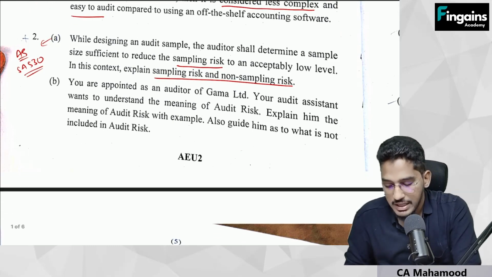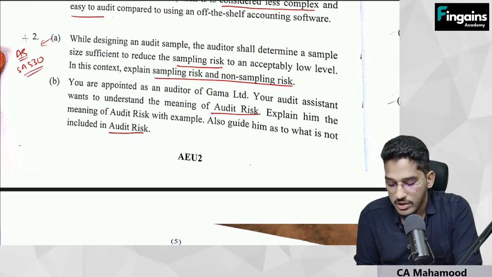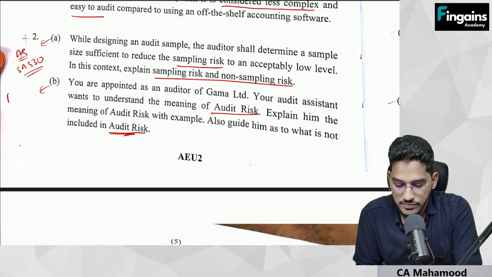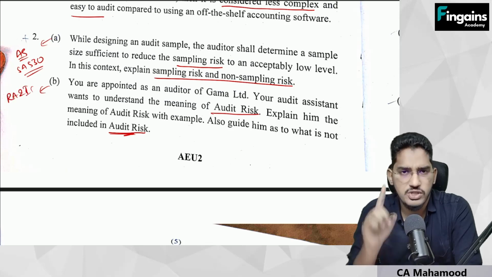Next one, you are appointed as an auditor of Gamma Limited. Your audit assistant wants to understand the meaning of the audit risk. Explain to him the meaning of the audit risk with example. Also guide him as to what is not included in the audit risk. So this chapter is from risk assessment and internal control, first question.